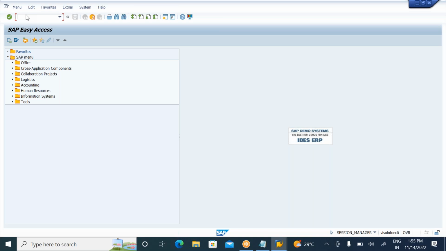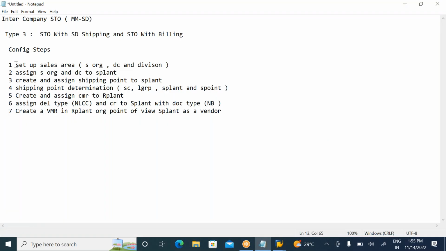Now once again we'll review all the config steps. I think almost all of them we discussed two times; now the third time we are discussing. Okay, so the first config step is set up sales area.